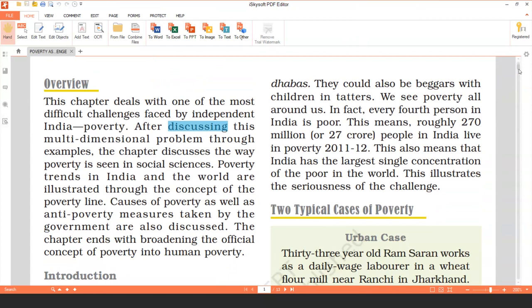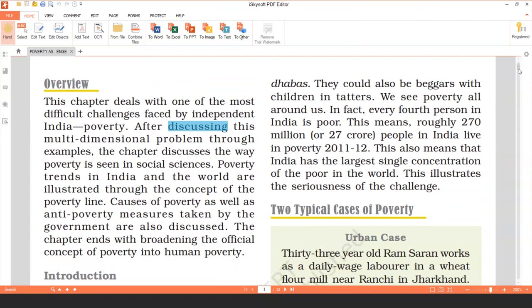So if we calculate this poverty, let us see what is the amount of poverty in our country. In fact, on an average, every fourth person in India is a poor person. This means roughly 270 million or 27 crore people in India still live in poverty as per 2011-12 figures.